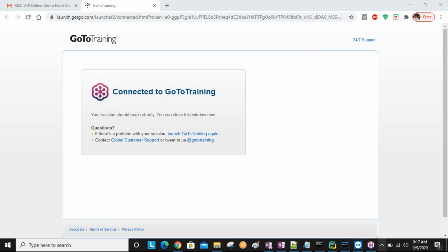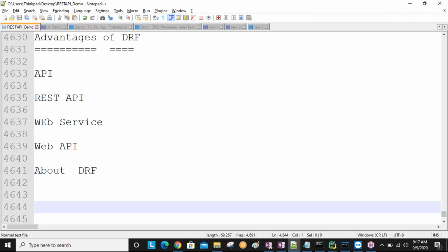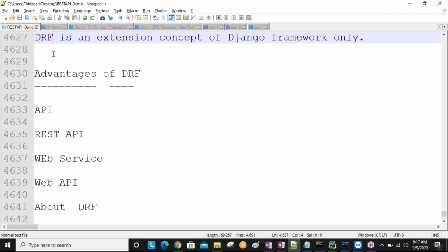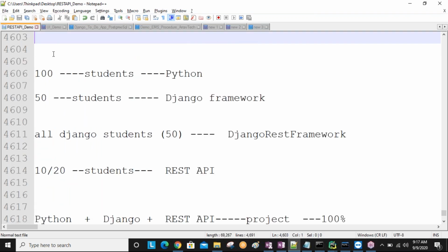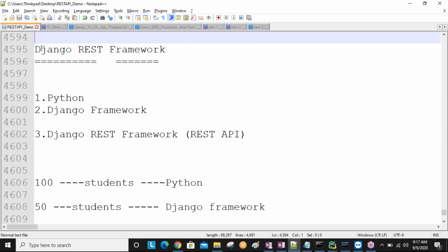Ready, this one? So, last session, we discussed the basic things about the Django REST API, the Django REST framework we are calling. If you want to learn this Django REST framework, then what are the prerequisites? Python language and Django framework are required to learn it. Even if you have not completed the Django framework, no problem, sir. At least if you know the basic points, that is enough for learning the Django REST framework.